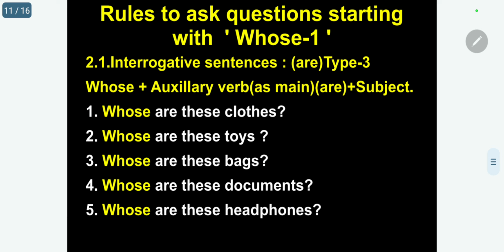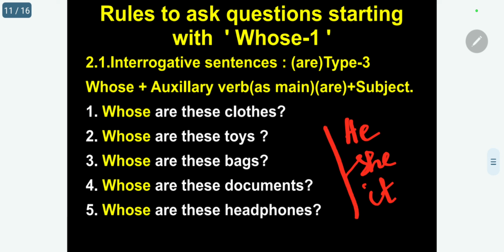Is you have to use only for he, she, it, third person singular in the case of pronoun, whereas in the case of noun, singular. So only for these are we using is.